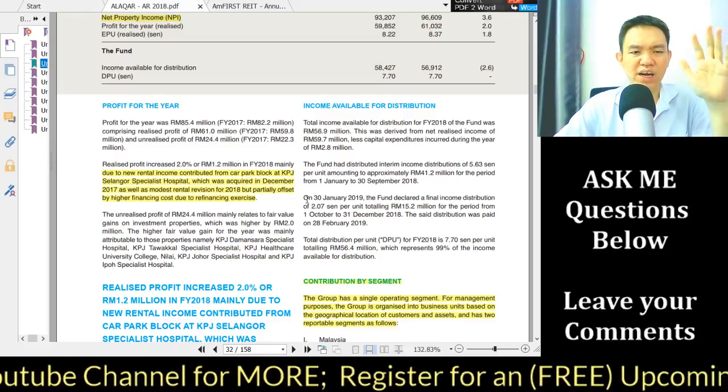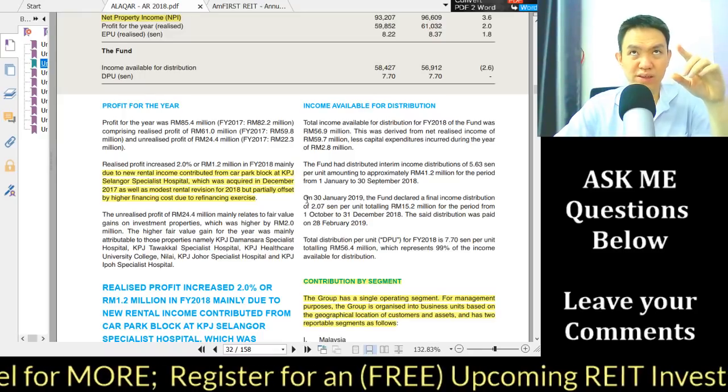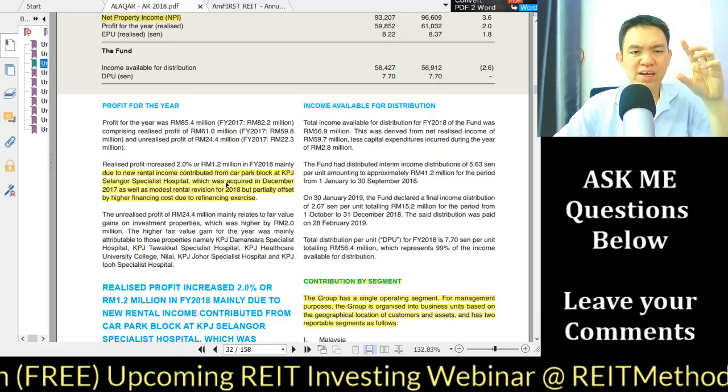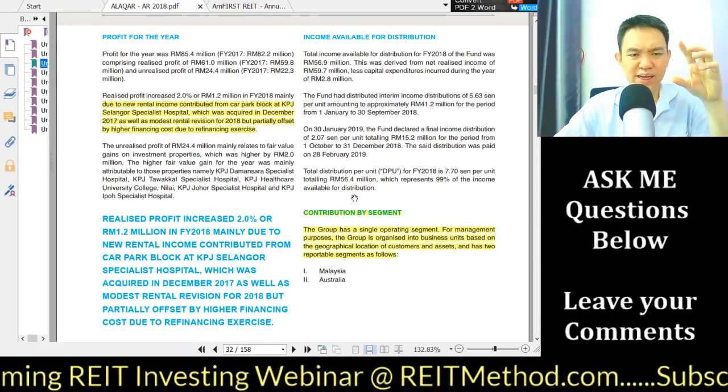So actually that pulls down the increase due to their new contribution of rental income from the new car park, which is newly acquired and all that.